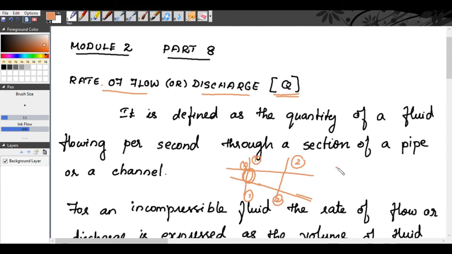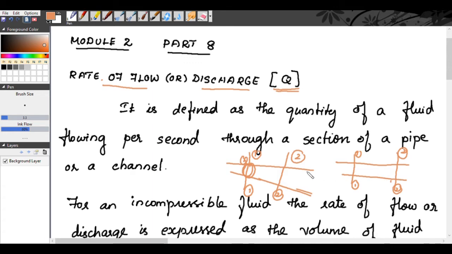That is your discharge at 2. So when you are considering a pipe, discharge at 1 is at section 1, and if you are taking the section at 2, the quantity of fluid flowing per second through this section 2 is called the discharge at section 2.